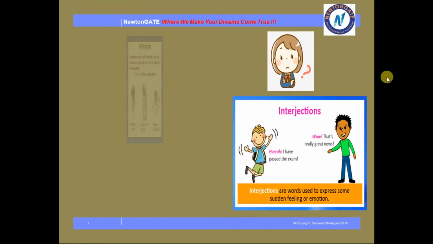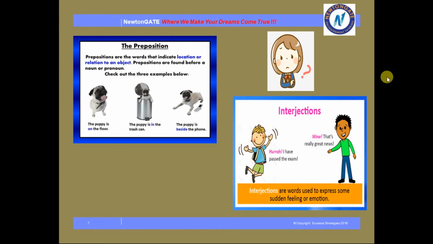So, in the next part, we can see preposition. What is preposition? Prepositions are the words that indicate location or relation to an object. Prepositions are found before a noun or pronoun. Now, how you can understand what is preposition, how we can use it? See, here is the example. The puppy is on the floor. So, which one is preposition? On. Where is puppy? The puppy is on the floor. See how easy it is.